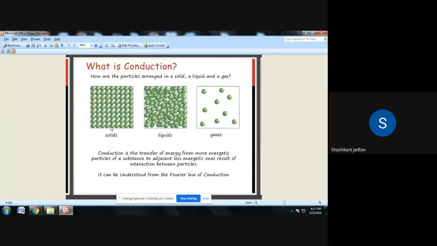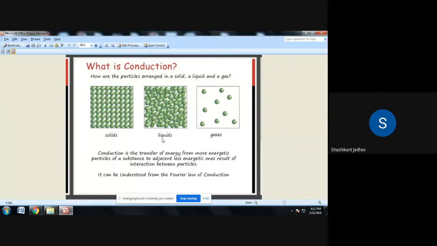So heat transfer takes place because of lattice vibration and free electrons. This image shows the difference between solids, liquids and gases, which is because of the intermolecular force of attraction. Okay, so this is about conduction.